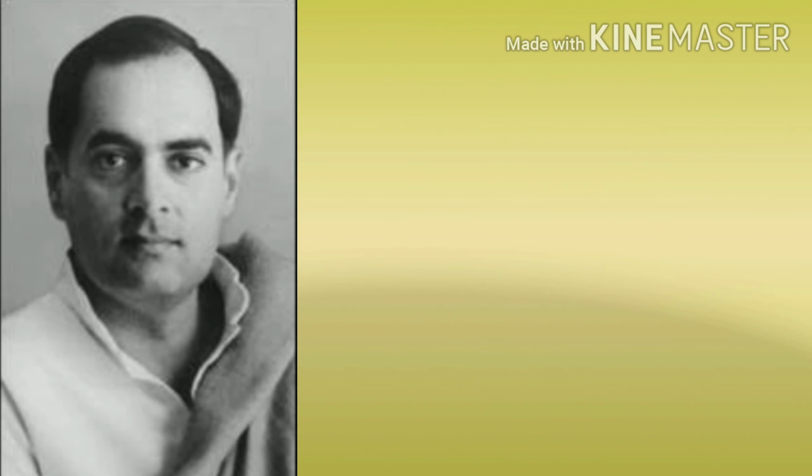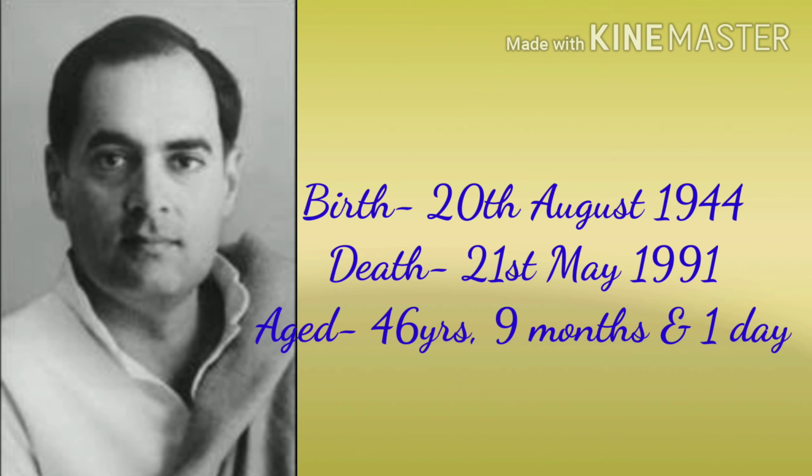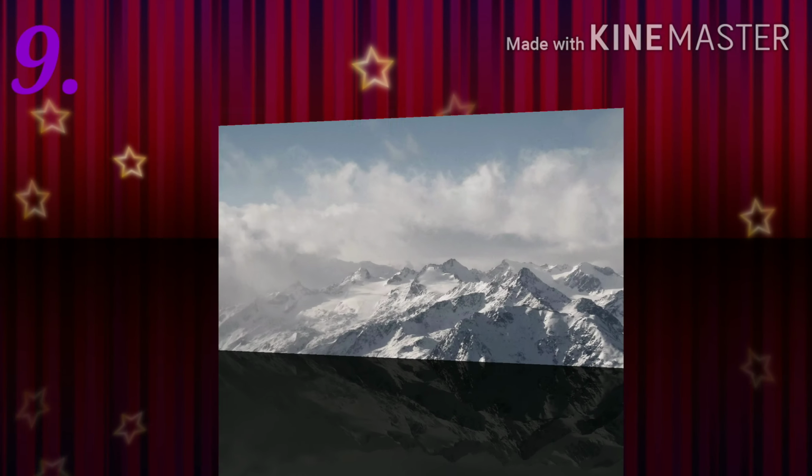He was the youngest person to become Prime Minister of India at the age of 40. He was born on 20th August 1944 and died on 21st May 1991 at the age of 46 years, 9 months and 1 day. Number 9.